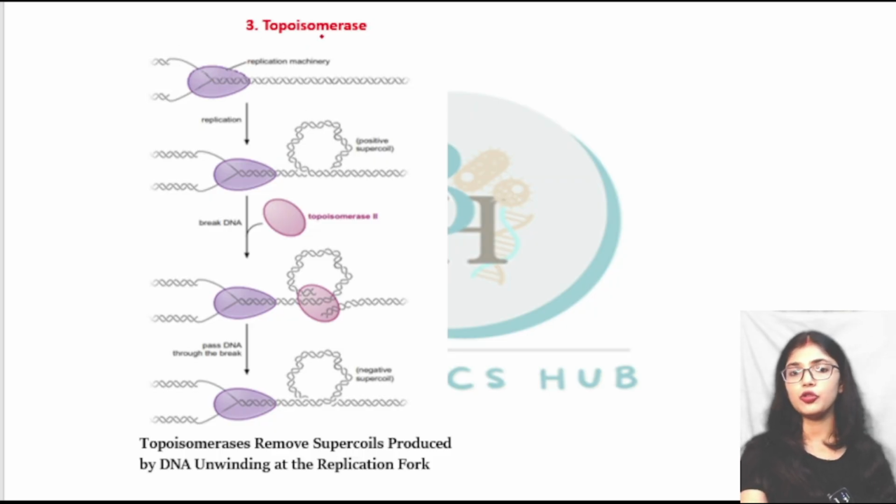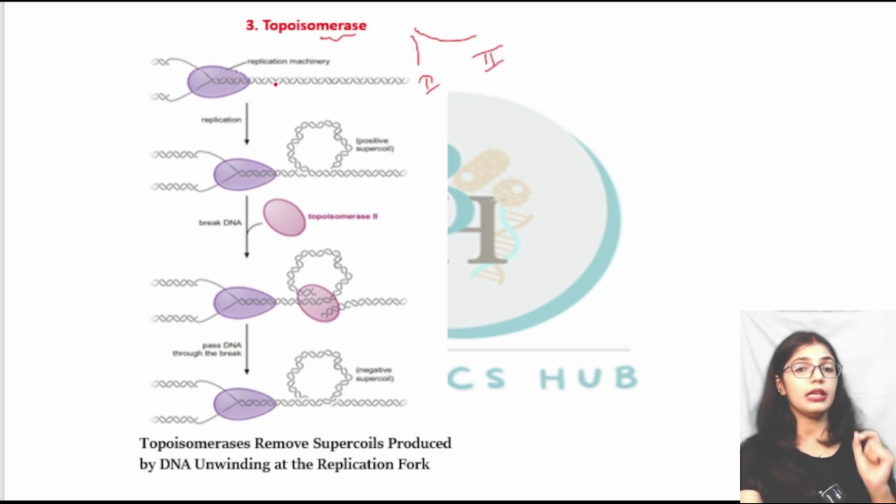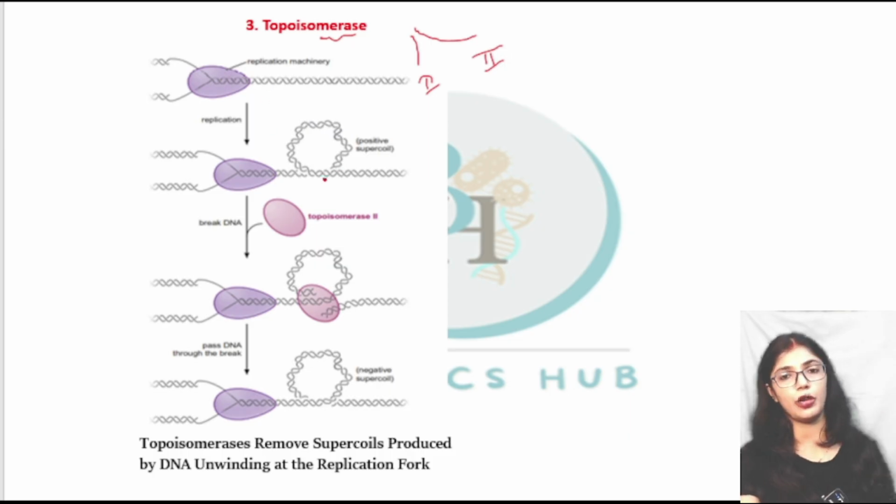What is this topoisomerase? It is another enzyme which is required during DNA replication. This topoisomerase is of two types, topoisomerase 1 and topoisomerase 2. When the DNA helicase does its work, it causes positive supercoiling. So this positive supercoiling needs to be removed. It is removed by the topoisomerase by breaking this DNA.